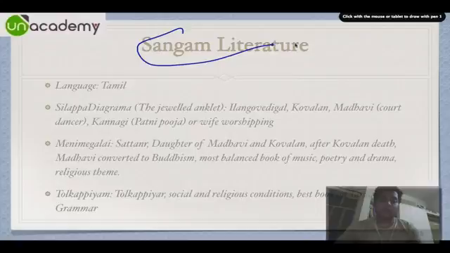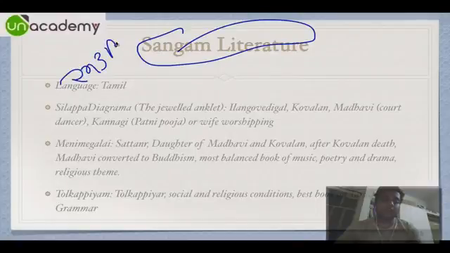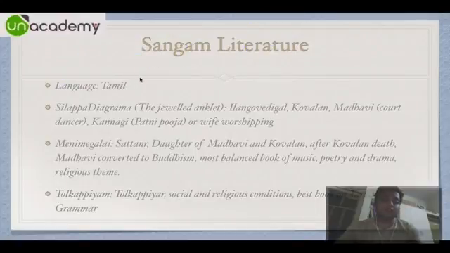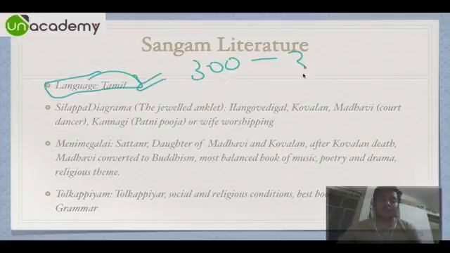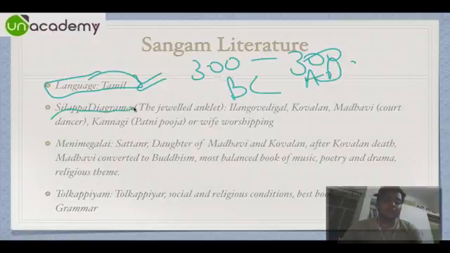Then we have something called Sangam Literature. In 2013 mains, there was a question from Sangam Literature. Please make sure you pay attention. The language is obviously Tamil. It is from 300 BC to 300 AD. The first book is Silappa Digram. It is also called the Jeweled Anklet.